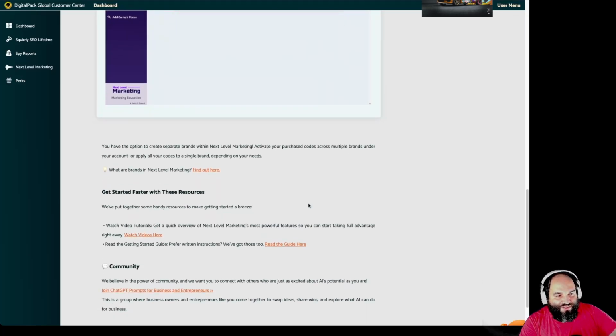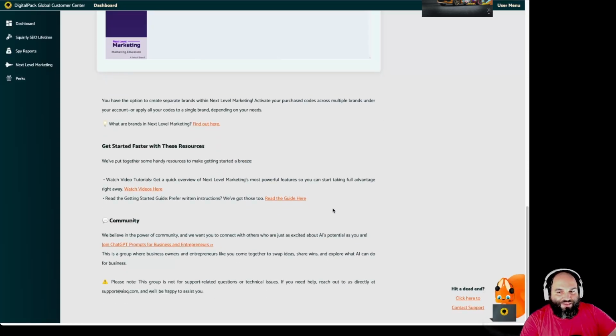So you get everything right here in the customer app. And this is true for any kind of Squirrly product that you purchase from us. You're gonna have everything explained and detailed inside the customer app. So that's why it's worth logging into it. And this is how you actually get credits inside Next Level Marketing.